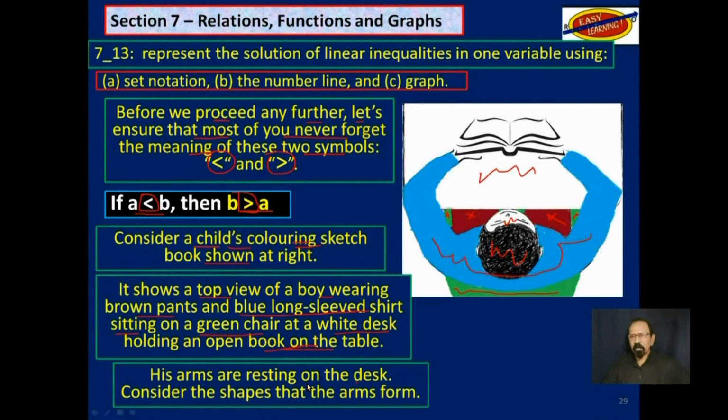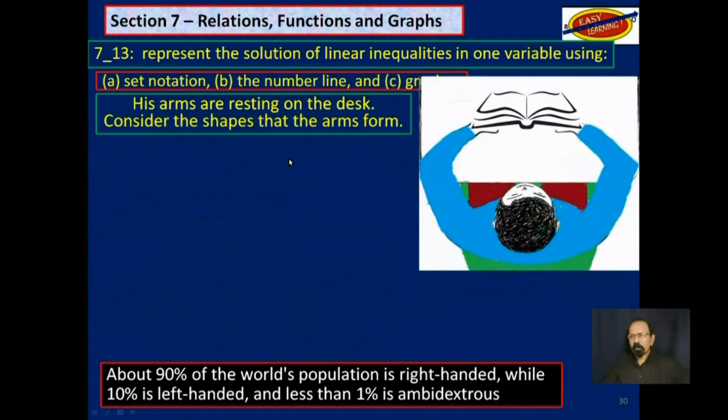His arms are resting on the desk. Consider the shapes that the arms form. This shape here and that shape there. About 90% of the world's population is right-handed, while 10% is left-handed and less than 1% ambidextrous, meaning they could use both hands just as well. So we are dealing with 90% of the world's population that are right-handed.